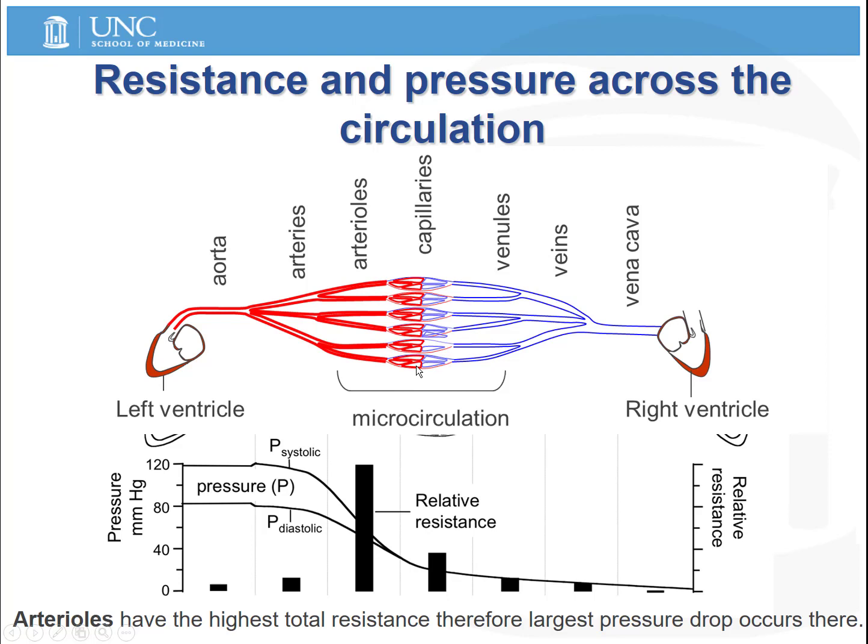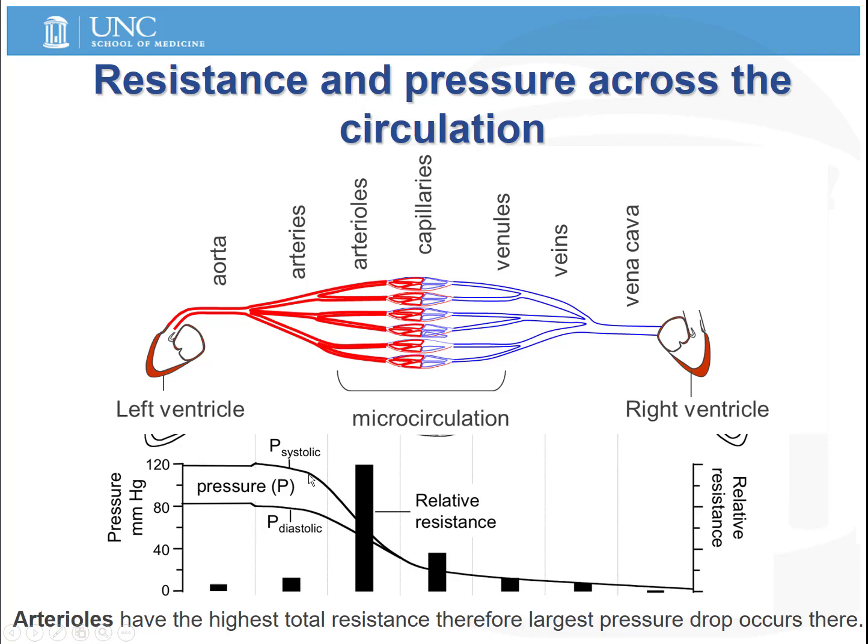If we look at the relative resistance, we can see that the aorta and the large arteries offer little resistance to blood flow, and that's primarily due to their large diameters. As a result, as blood flows through the aorta and the arteries, there's only this really small decrease in the hydrostatic pressure.